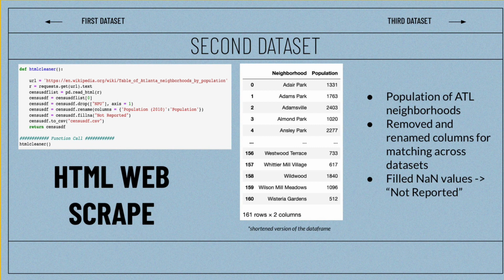We web scraped an HTML for our second data set. First, the column names had extra information that we didn't need. To be more concise, we renamed them to match our other data sets so that we can match values across multiple data sets when drawing our insights. Second, some columns had NaN values, like our first data set. To combat this, we also filled the NaN values with "not reported" so that these values are not calculated when finding our insights.